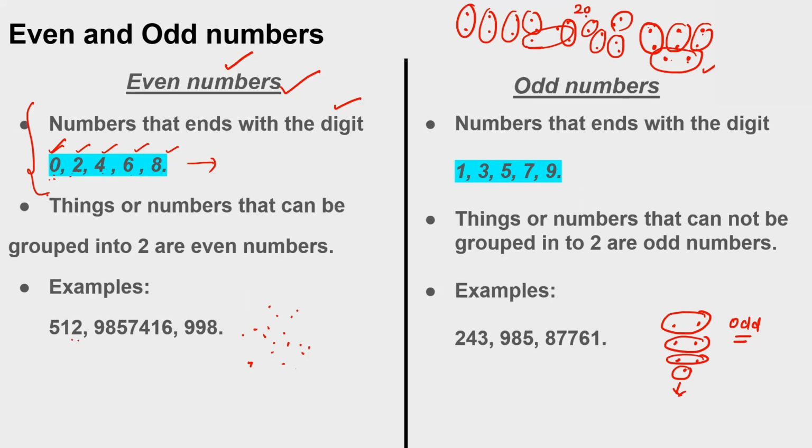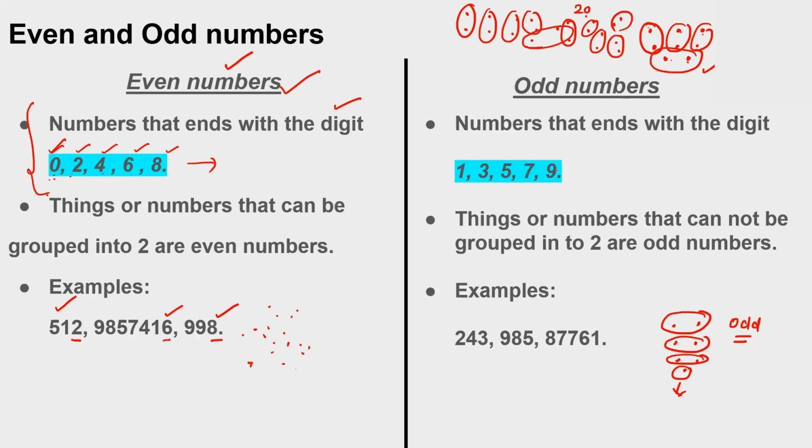This one ends with 2, so that's why it is an even number. I don't need to see what is after that. No, I have to check only the ending digit. That's a 6, so that's an even number. That's an 8, so it is an even number.